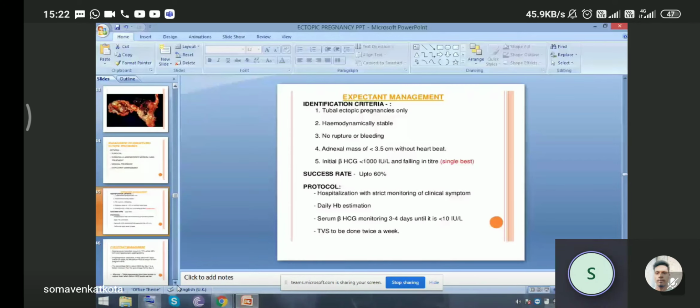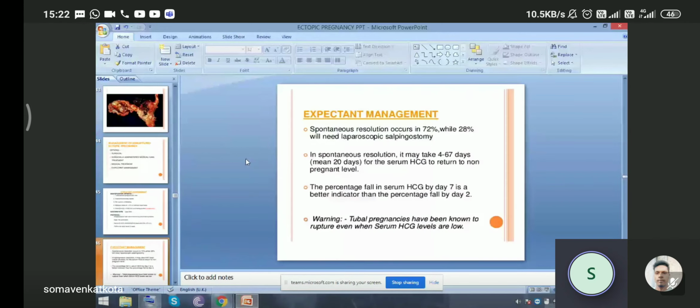So spontaneous resolution occurs in 72% cases, while in 28% we will need laparoscopic salpingostomy. In spontaneous resolution, it may take about 4 to 67 days, mean is 20 days, for the serum beta hCG to return to non-pregnant level. The percentage fall in serum beta hCG by day 7 is a better indicator than the percentage fall by day 2. So warning, tubal pregnancies have been known to rupture even when serum beta hCG levels are low. So the thing always to be remembered, at any beta hCG level, the rupture can happen in ectopic pregnancy.